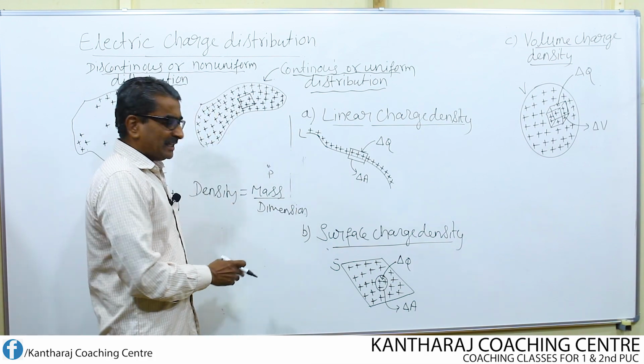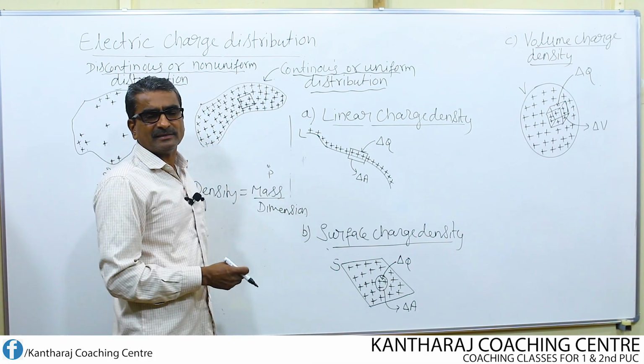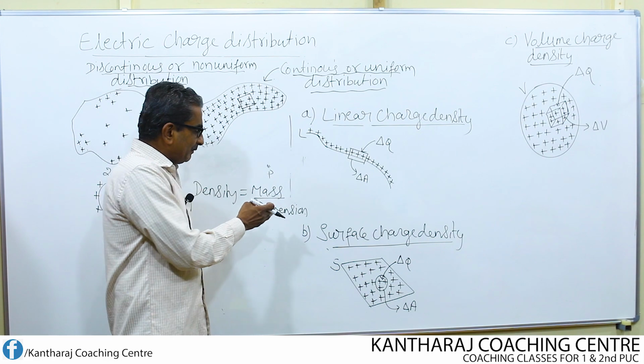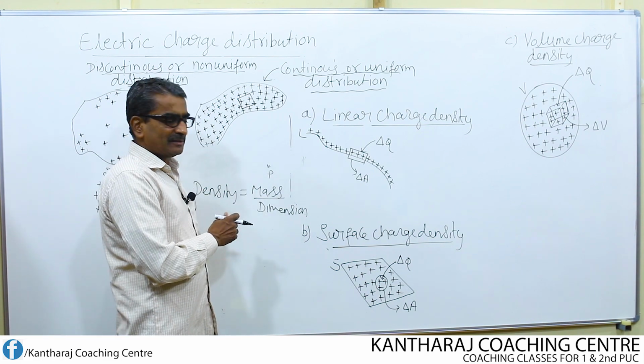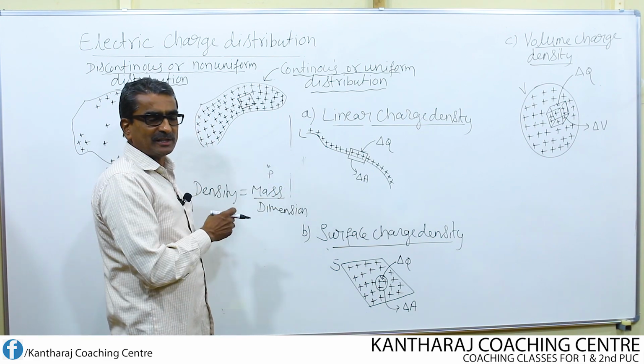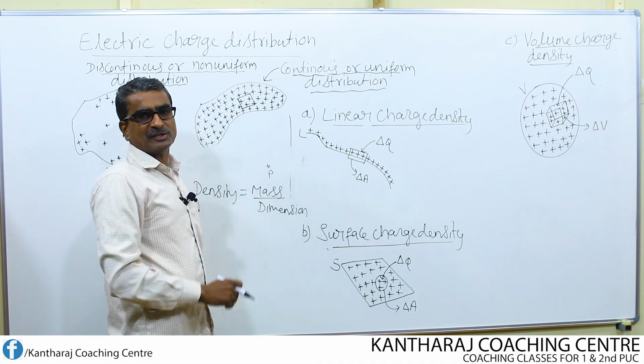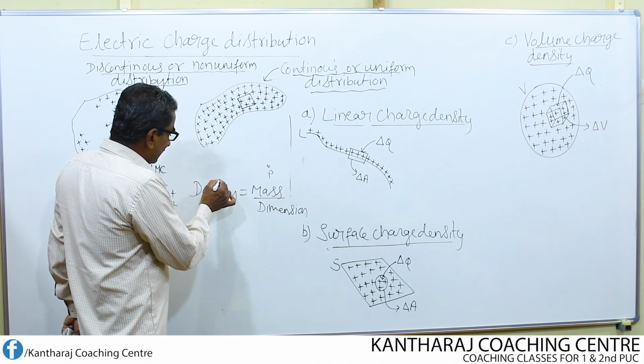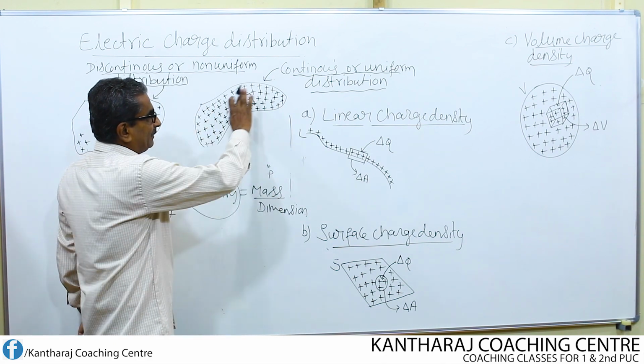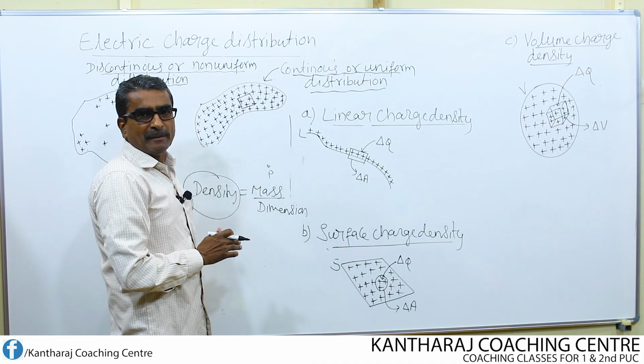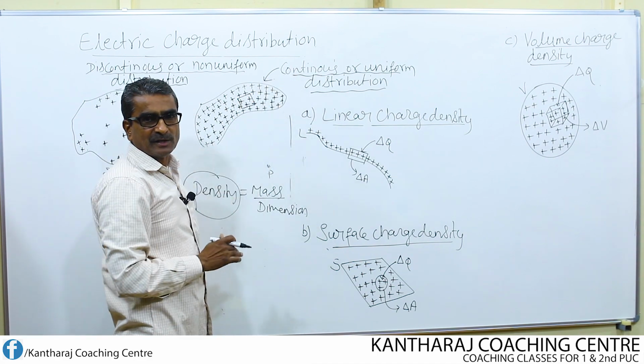The dimension may be anything. It may be with respect to one dimension, two dimensions, or three dimensions. So the term density plays an important role whenever we consider the continuous distribution of charge.